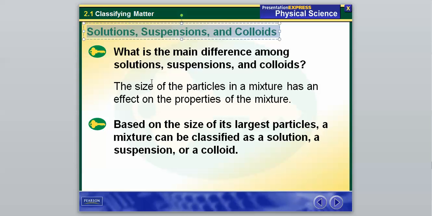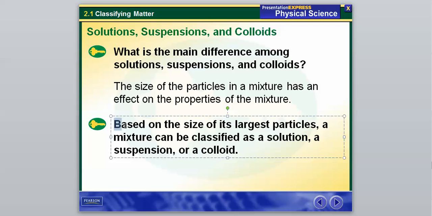So the main difference among these is actually the size of the particles in the mixture, and it has an effect on the properties of the mixture. Based on the size of its largest particle, a mixture can be classified as a solution, a suspension, or a colloid. I would mainly focus on this part right here. This is how we tell the difference between these three things right here. So we can tell a solution from a suspension and from a colloid based on the size of its largest particles. This stuff makes more sense when we actually have examples to look at.